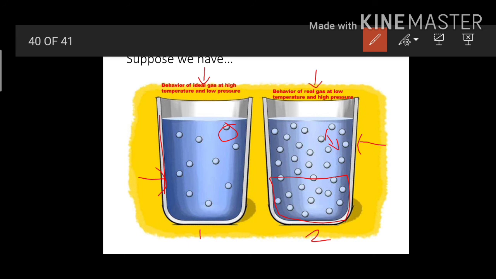If the distance is very small, there is a possibility of a weak attraction between them, and due to this weak attraction, the molecules have some volume as compared to the container of that real gas.